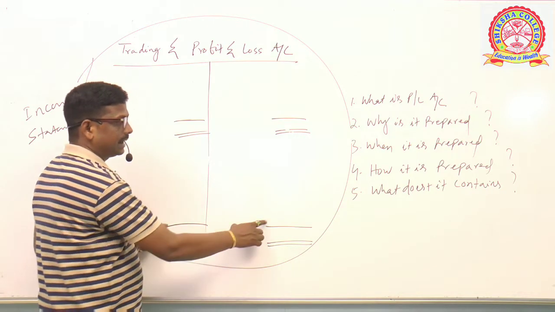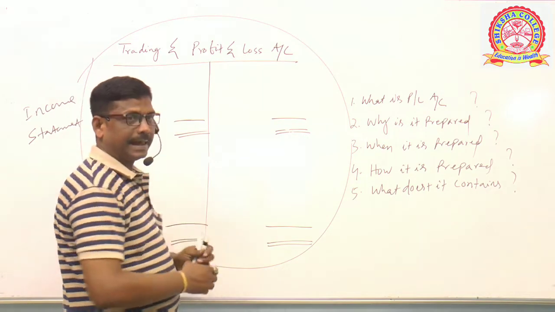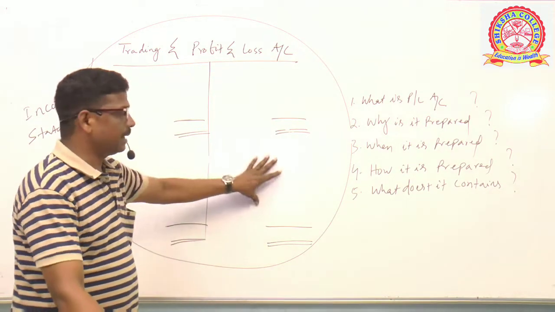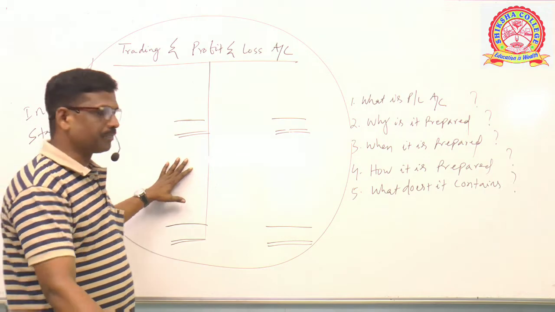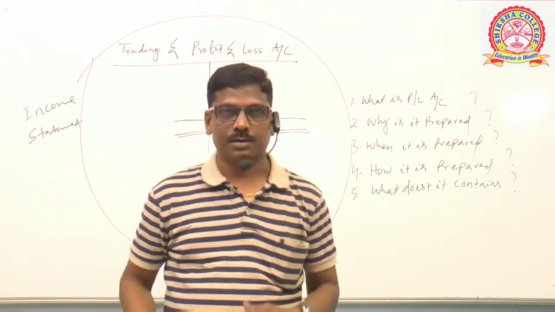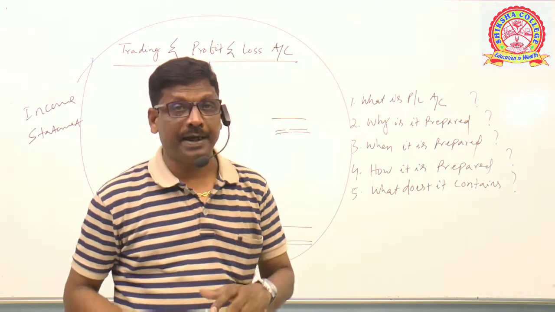If you are getting some difference between the totals of the debit and credit sides of the profit and loss account, then such difference will be either net profit or net loss. Okay? When to say net profit?